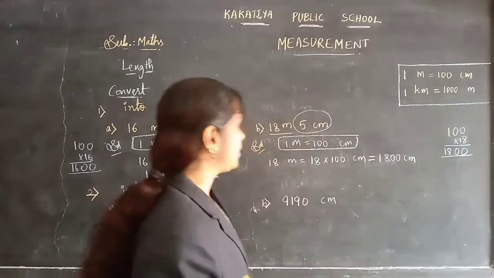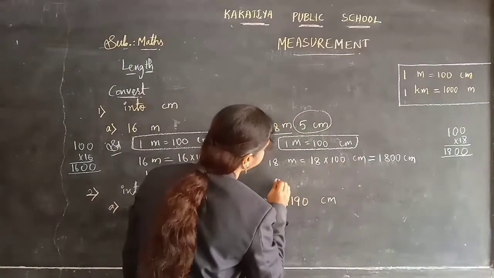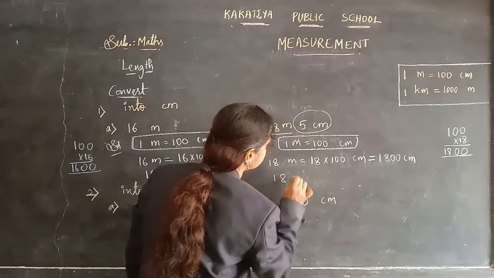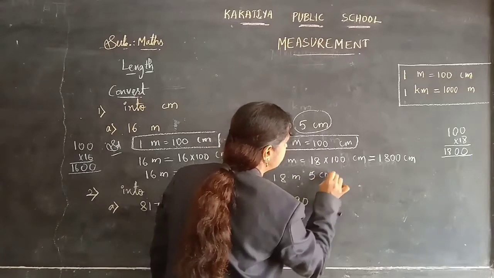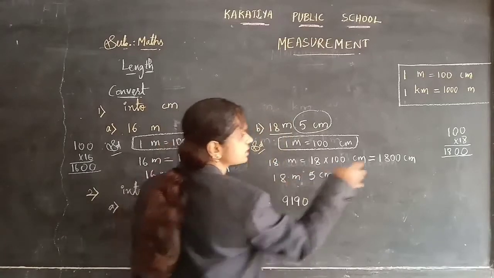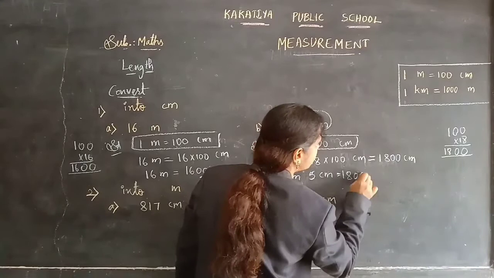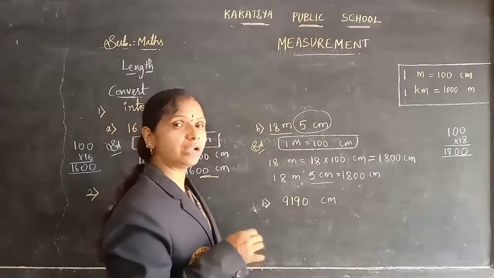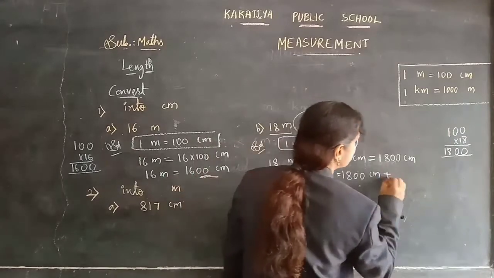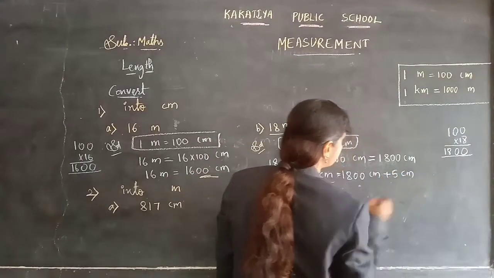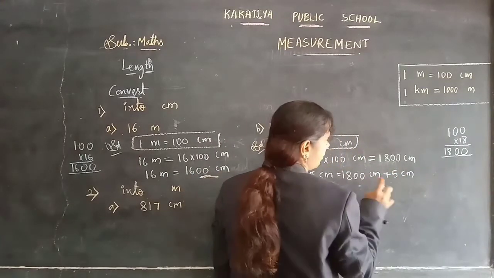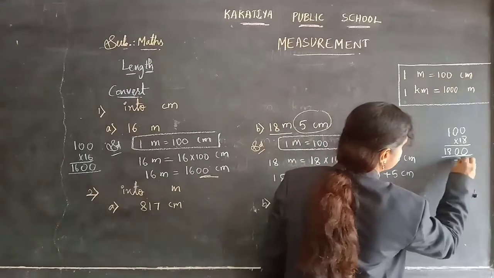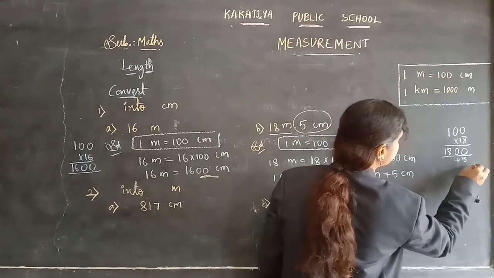Okay. Still we have 5 centimeters, no? So here 18 meters 5 centimeters. Instead of 18 meters, I can take 1800 centimeters, and whatever extra centimeters are given, we need to add. So 5 centimeters: 1800 centimeters plus 5 centimeters. I am adding here only.